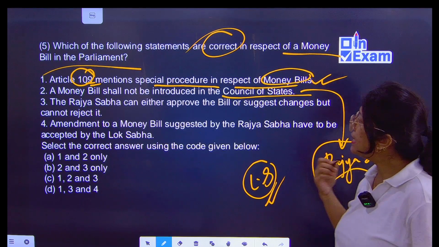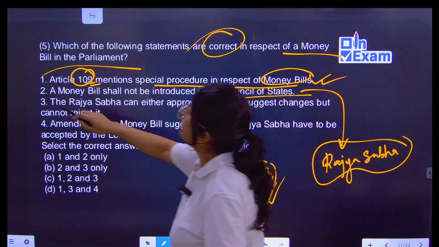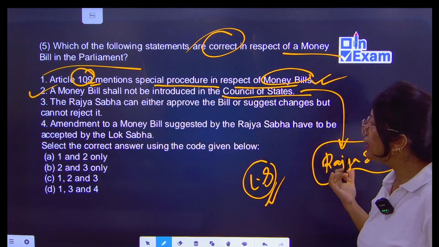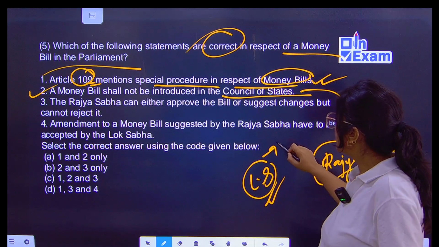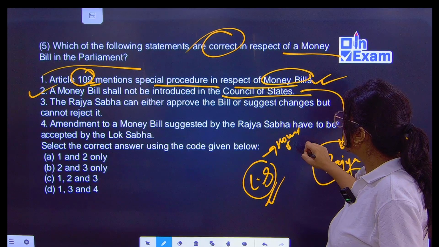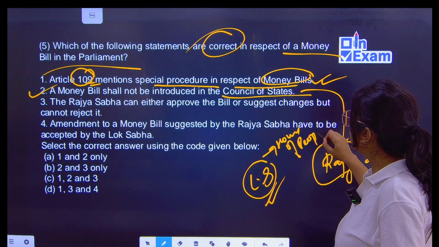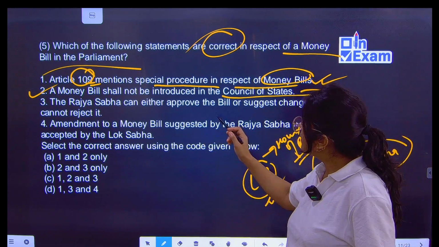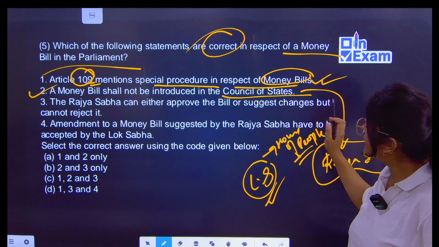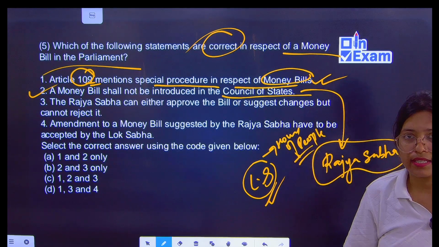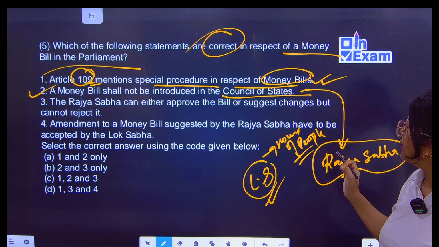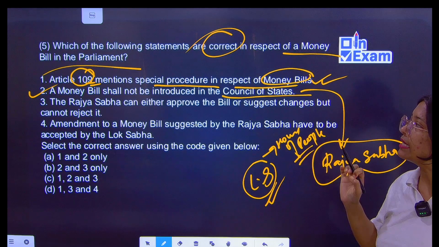Yes, then the next is correct. It is first introduced in the Lok Sabha. Lok Sabha is the House of the People. Council of States is the Rajya Sabha. The Rajya Sabha can either approve the bill or suggest changes but cannot reject it. Rajya Sabha can approve but cannot reject it.